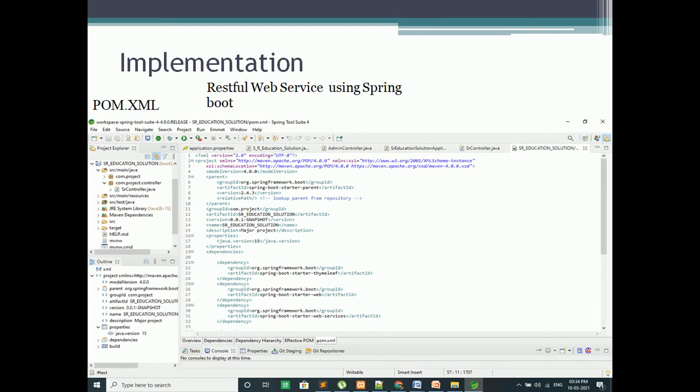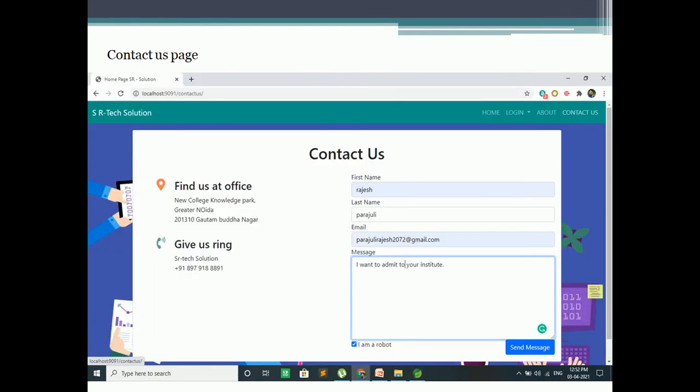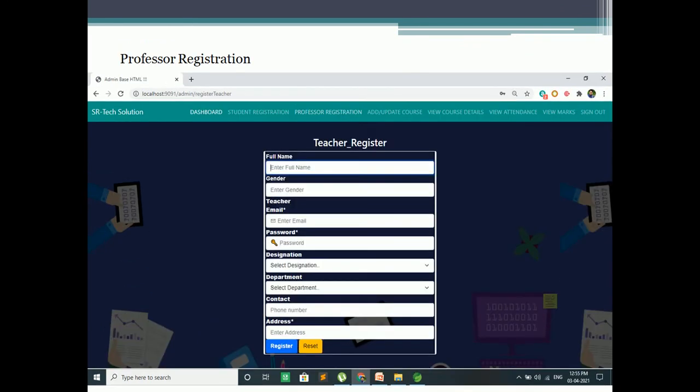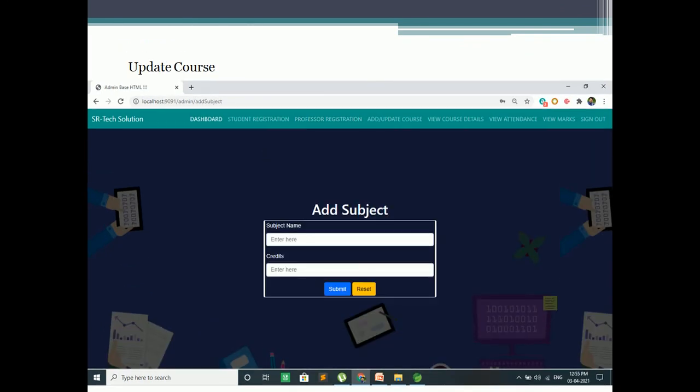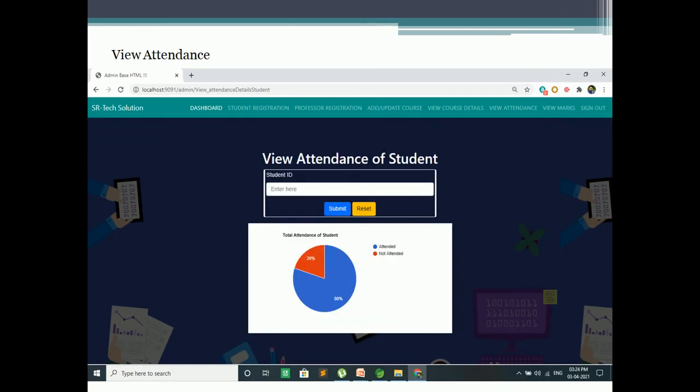Implementation. Form, XML. RESTful web service using Spring Boot. Execution. Index page. Contact us page. Admin login. Student registration. Professor registration. Update course. View course details. View attendance. View student marks.